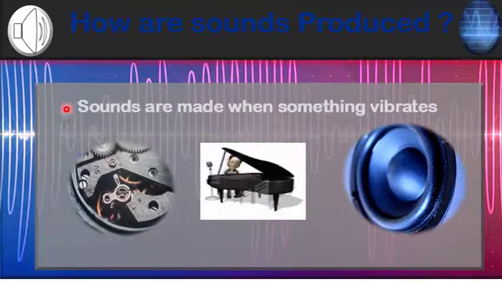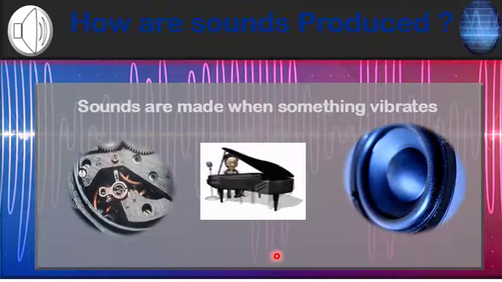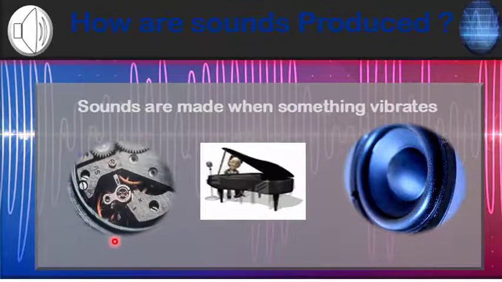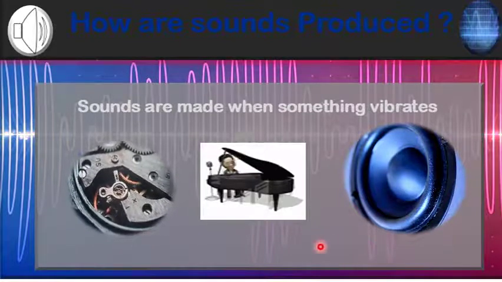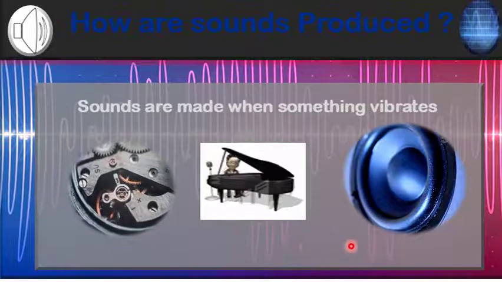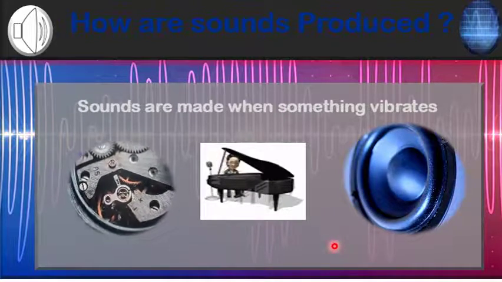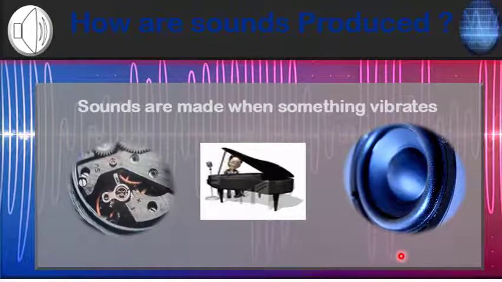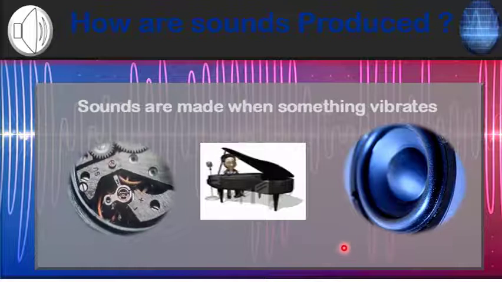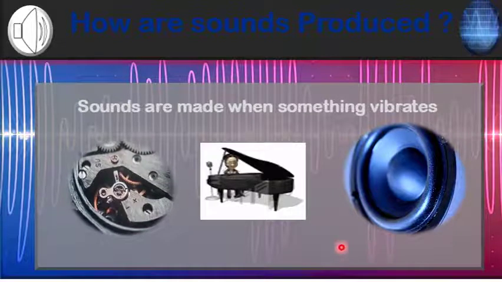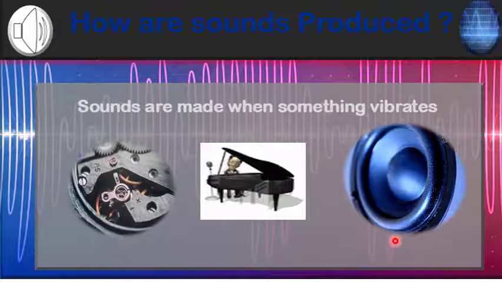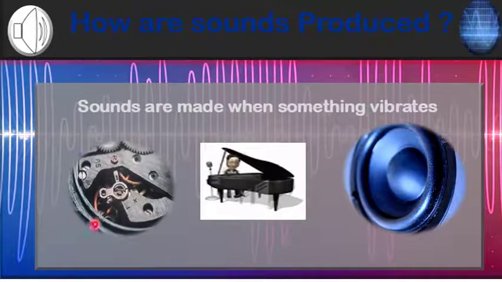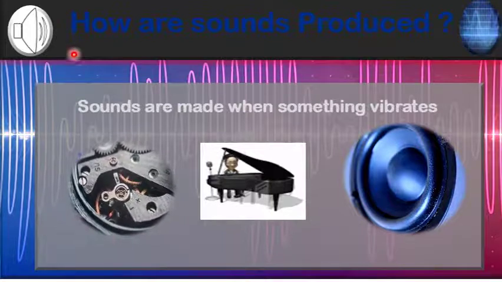When this happens, the particles, or you can say the molecules, are first pressed together in the air and then they spread apart, and in this way the migration of energy takes place from one molecule to another molecule. We call this movement of energy a sound wave.